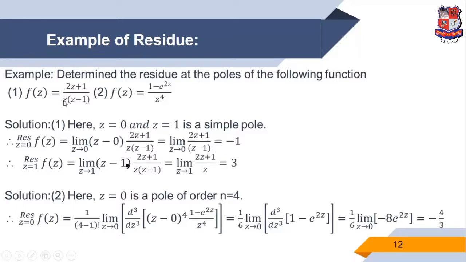So directly we find the residue. Suppose we find the residue at z equals 0. Except for this term z, we input z equals 0, then we get the residue. Similarly, for z equals 1, we find the residue: except for this term, we input z equals 1, then we get the residue.